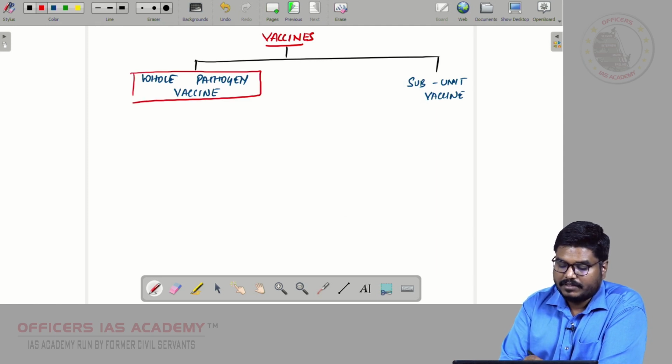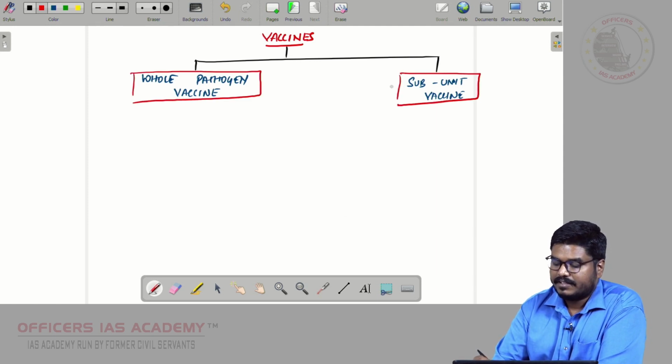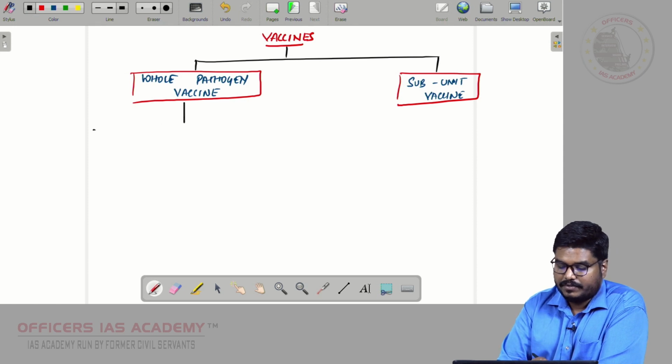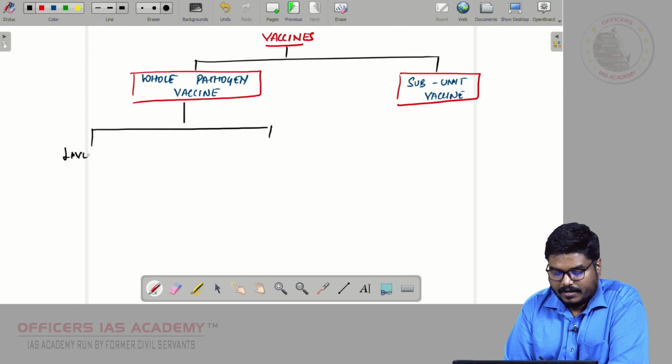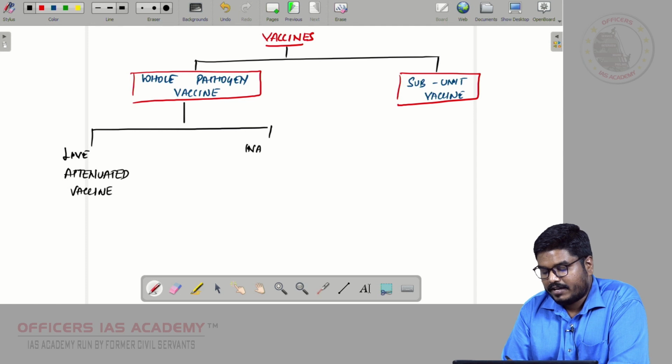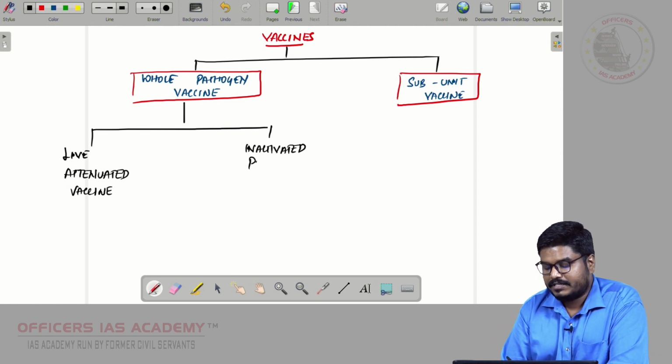This whole pathogen vaccine is further divided into two categories. One is live attenuated vaccine, and the other is inactivated pathogen vaccine.